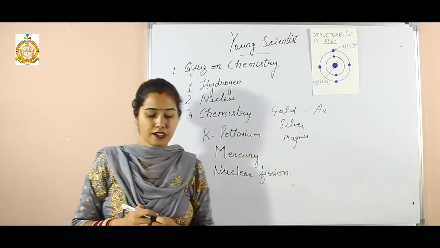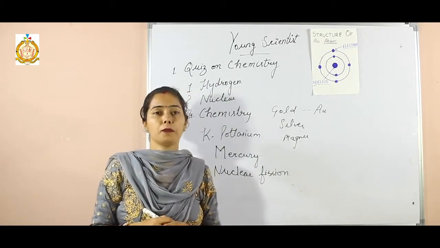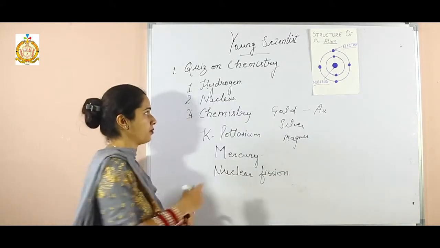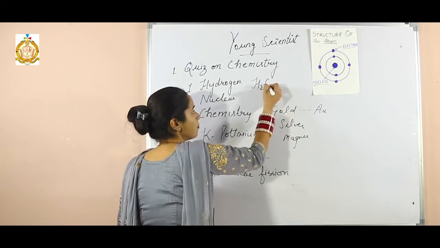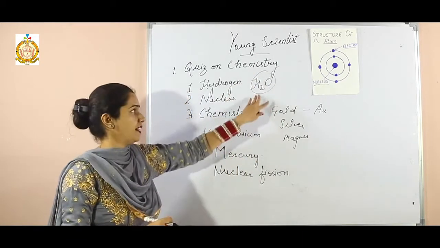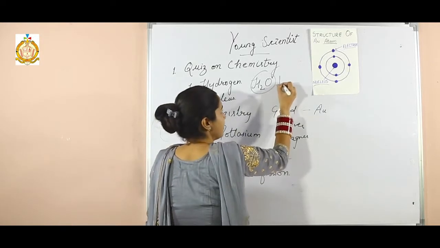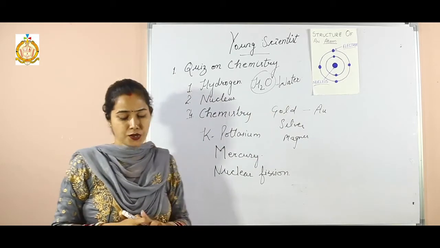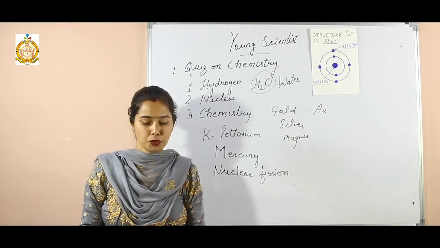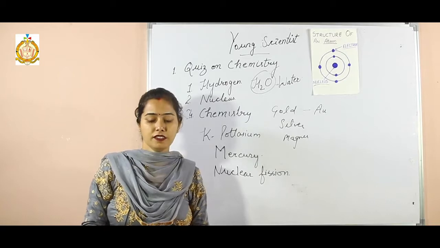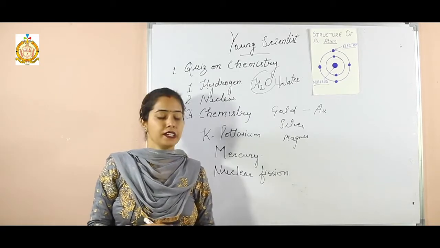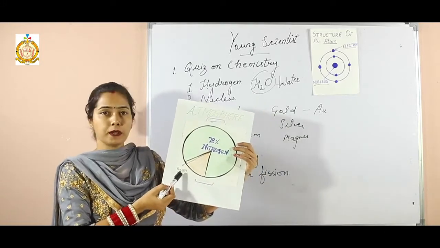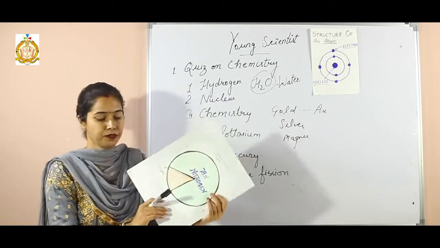Now next question, what is H2O more commonly known as? You know about H2O? What is the other name of H2O? That is water. Now the next question is, which is the third most common gas found in the air we breathe? So the third most common gas is argon, 1% present in the atmosphere.